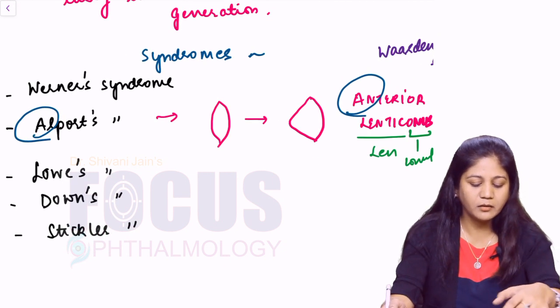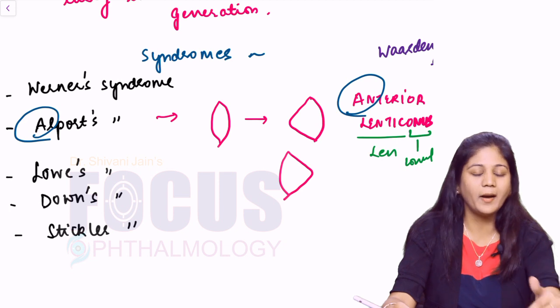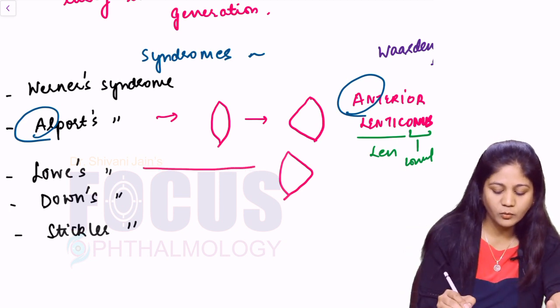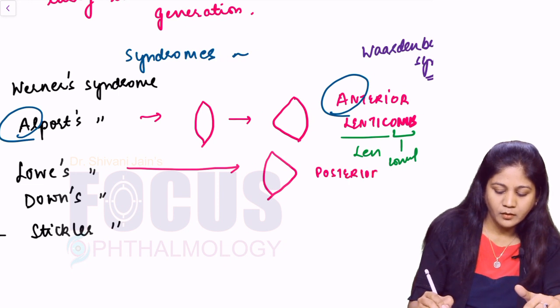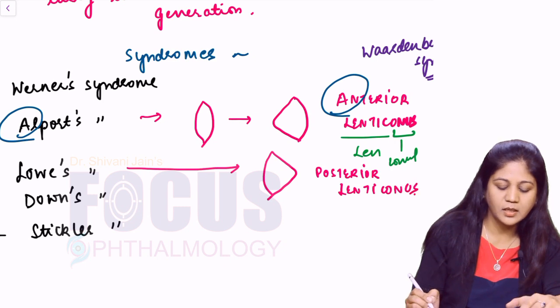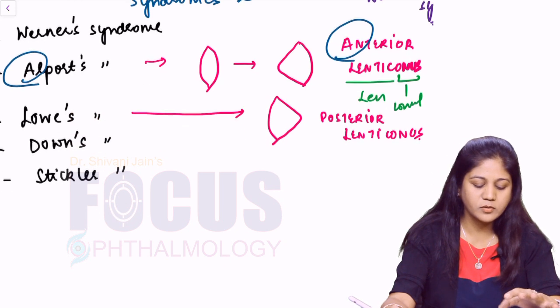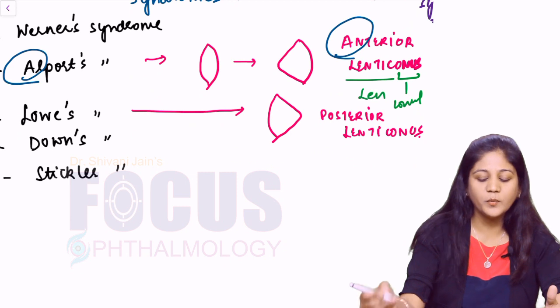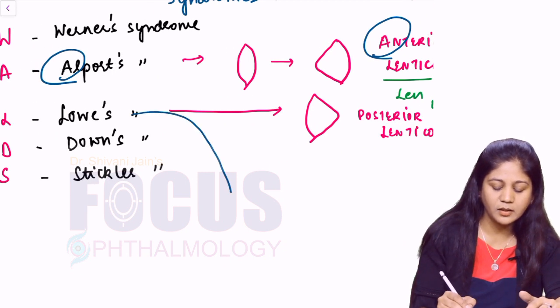Now with this we can remember posterior lenticonus is another congenital anomaly which is seen in the syndrome next to Alport's. So Lowe's syndrome has a posterior lenticonus. Again, a very important question. Now friends, Lowe's syndrome you should also know, and you must have read this in pediatrics. Lowe's syndrome is also known as the oculocerebrorenal syndrome, okay?